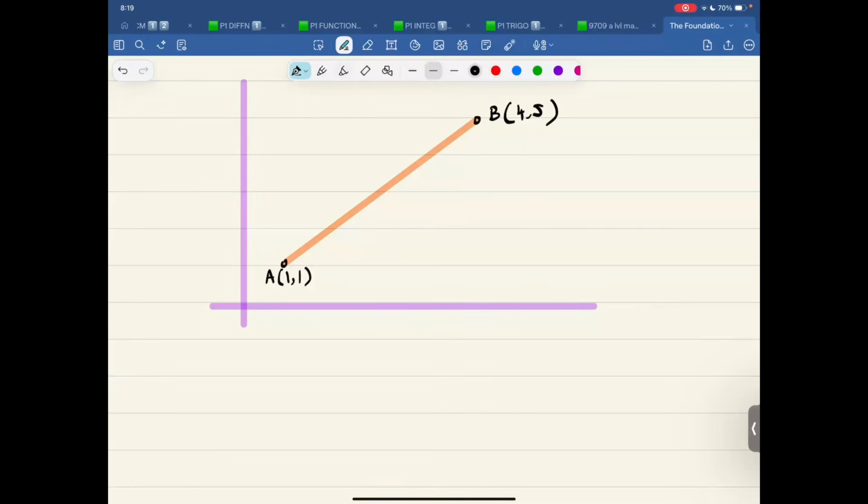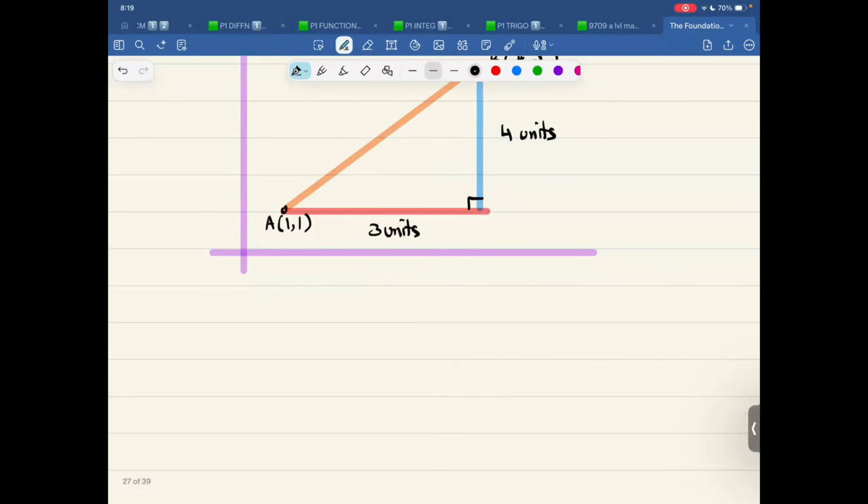This horizontal over here, that is of 3 units. It's not drawn to scale. And this vertical over here, that is 4 units. So this thing is 3 units. This thing is 4 units. This is the perpendicular. And then if I say, what is the slope? What is the incline? What is the gradient?